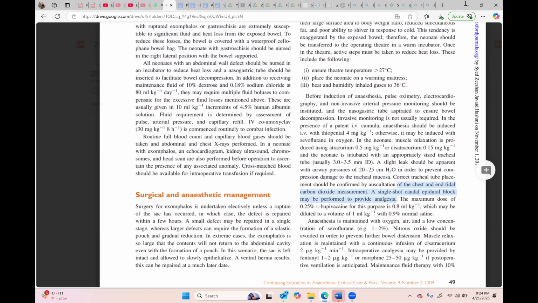Okay, we missed this thing. We will cover here how to monitor and how to maintain the temperature in pediatrics or neonates. Yes, please. What will you tell about it?